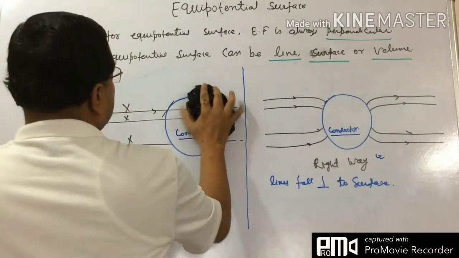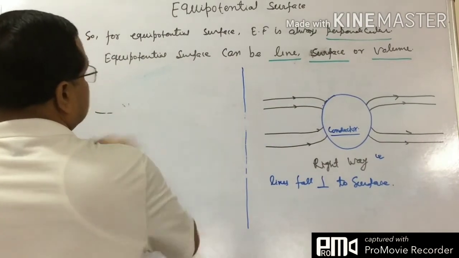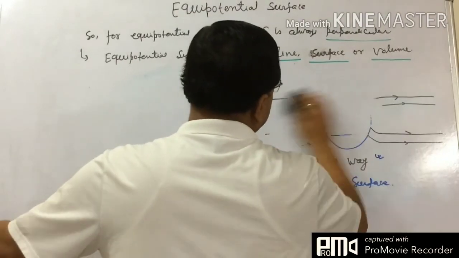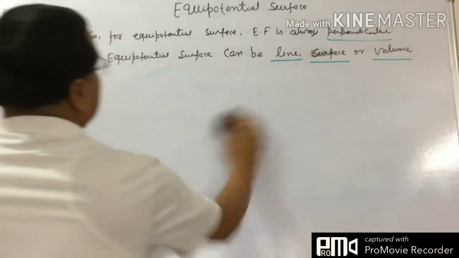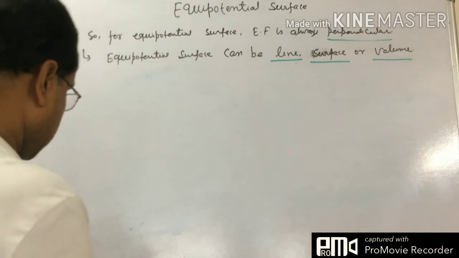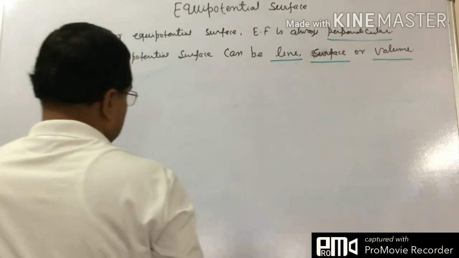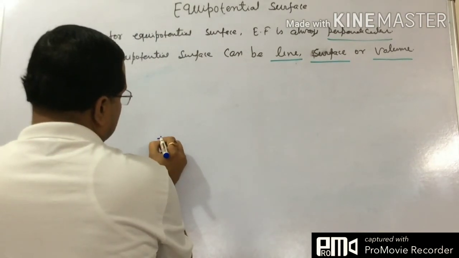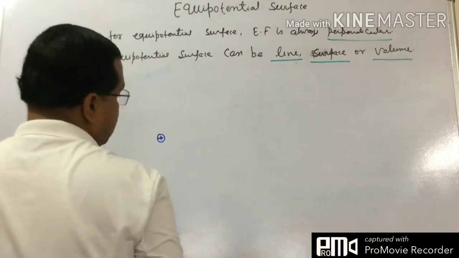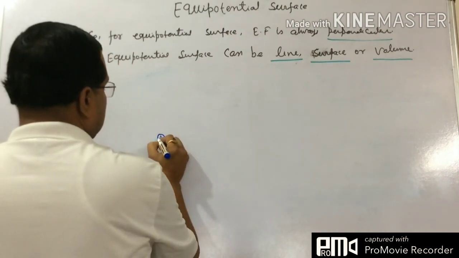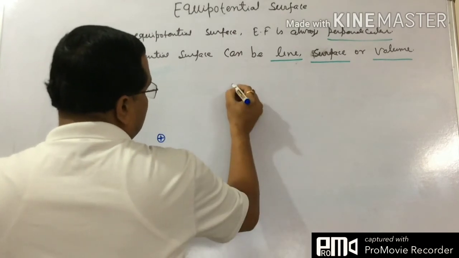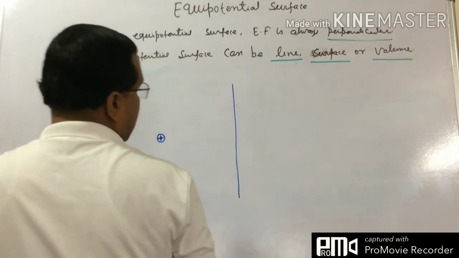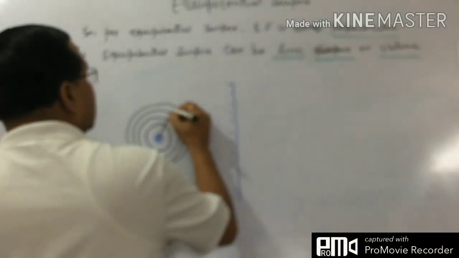And now suppose here is the positive charge. Here is the positive charge, and here is a conductor. Forces will originate just here.